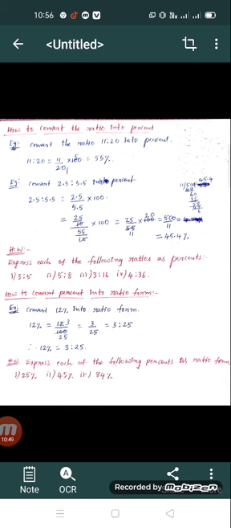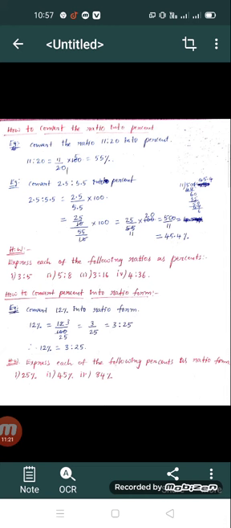So 12% can be expressed as 12 by 100, where we remove the percentage symbol and then divide the given number by 100. Okay, and we cancel by 4: 4 3s are 12, 4 25s are 100. So finally we get 3 by 25 as a fraction.